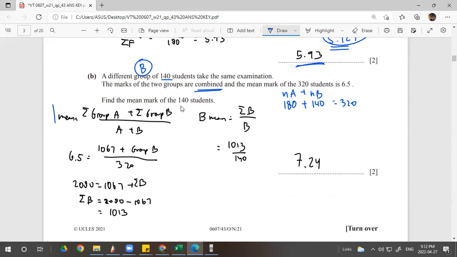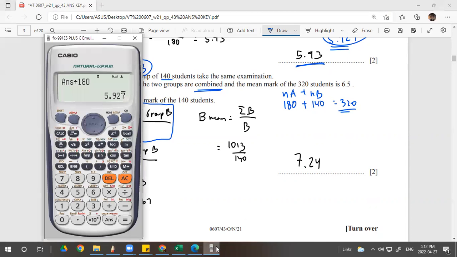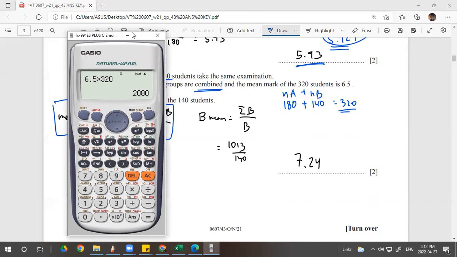So you write down the formula. The mean is the total score for group A plus the total score for group B over the amount of A plus the amount of B, right? Amount of A and amount of B is 320. So you don't have to put 180 plus 140, wasting time, right? And then you can do the cross multiplication. 6.5 times 320 is 2080.